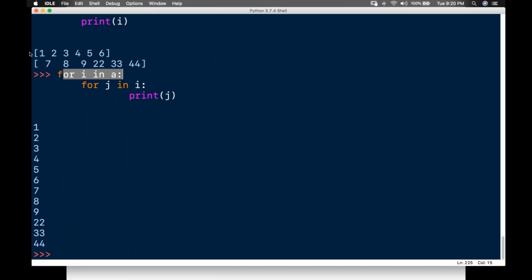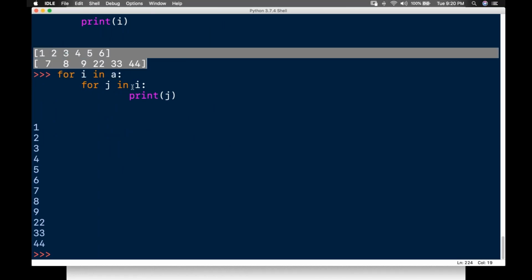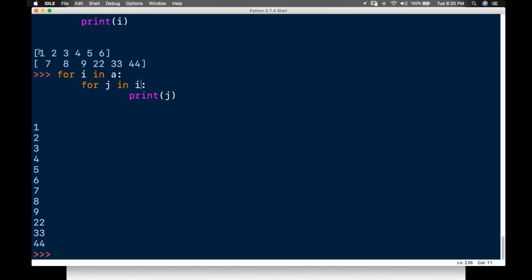This will give me one dimension. This will give me this output, whatever the output is. Now here, what I'm doing is iterating one by one. First I'll come here, it will give me this data, and keeping this data, I'll be iterating one by one. After that, again, it will go and give me this data. I'll come here, I'll give to J, and J will iterate one by one. So that is what it is doing.